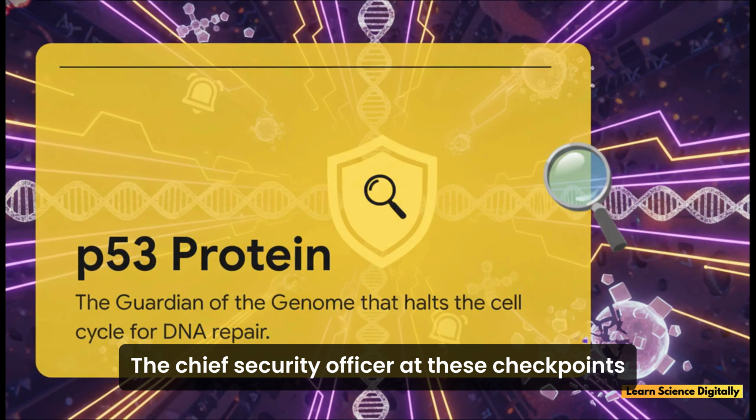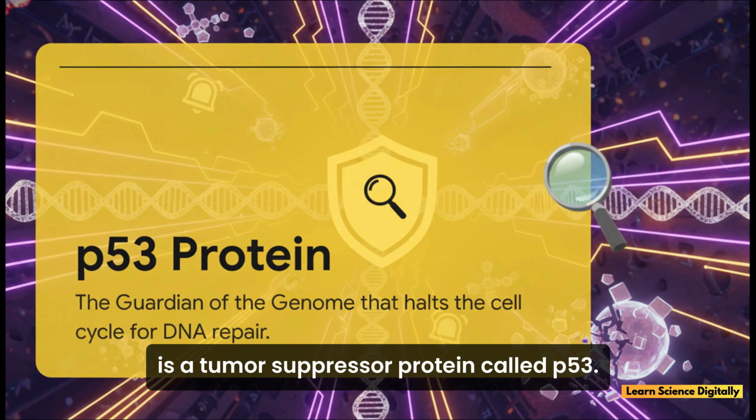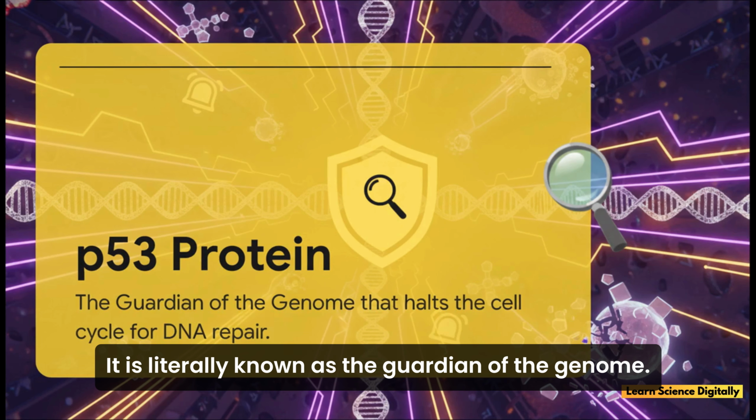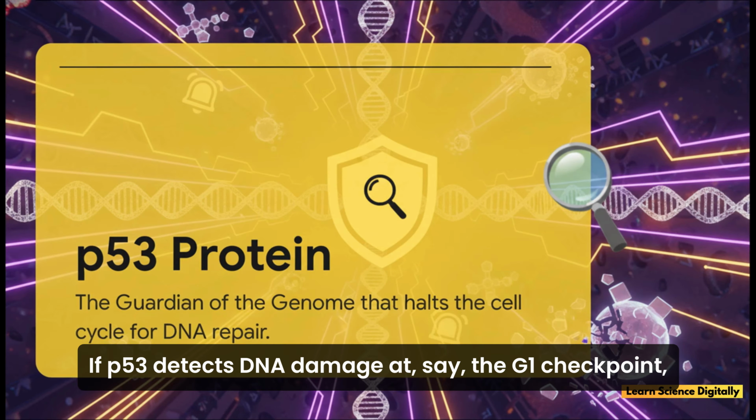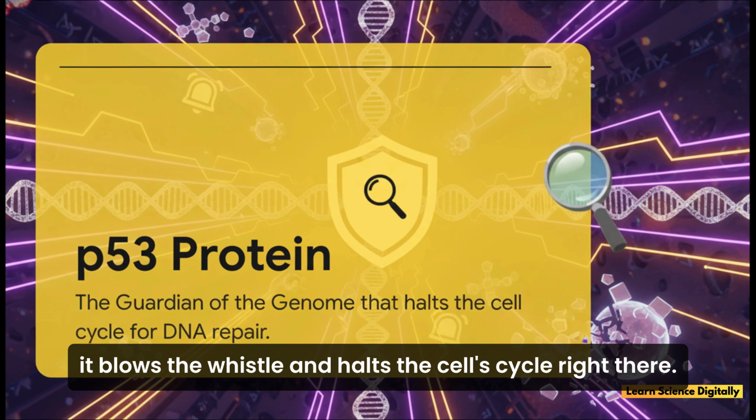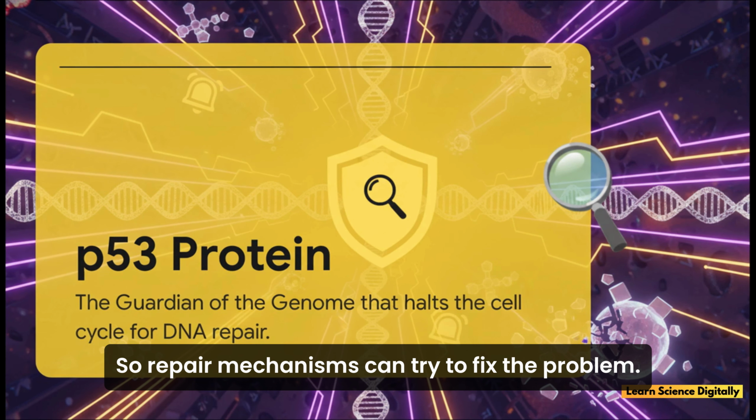The chief security officer at these checkpoints is a tumor suppressor protein called P53. It is literally known as the guardian of the genome. If P53 detects DNA damage at, say, the G1 checkpoint, it blows the whistle and halts the cell's cycle right there so repair mechanisms can try to fix the problem.